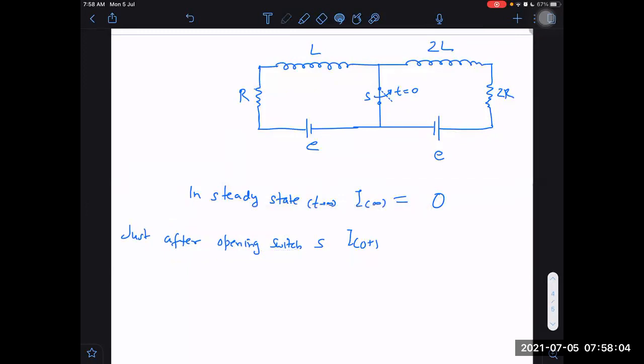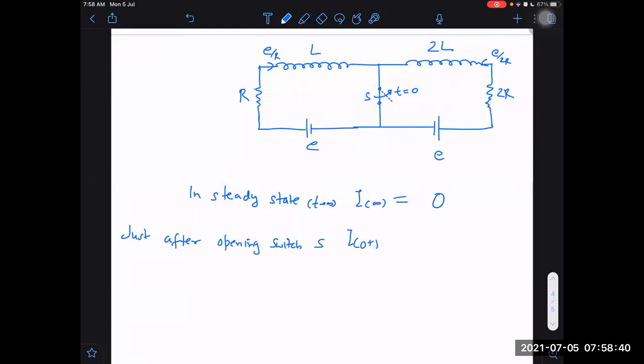And then what about just after t equals 0? That we have to think. Before t equals 0, it was already in steady state, but that steady state was for a long time before t equals 0. Let's say it was a long time and the circuit was in the same position only, and then suddenly we disturbed it. So what was the old steady state current before t equals 0? In the first circuit, it was E by R. In the second circuit, it was E by 2R. So individual currents initially were E by 2R this side, E by R this side.